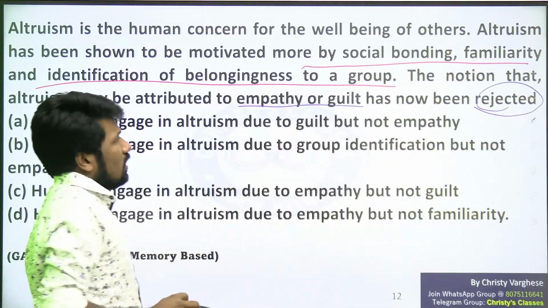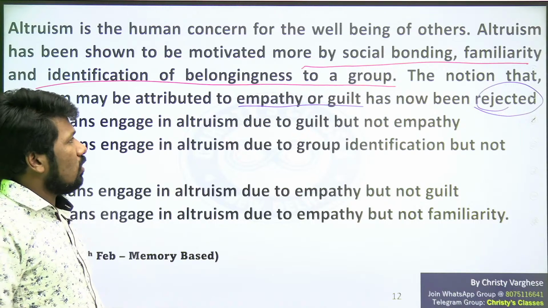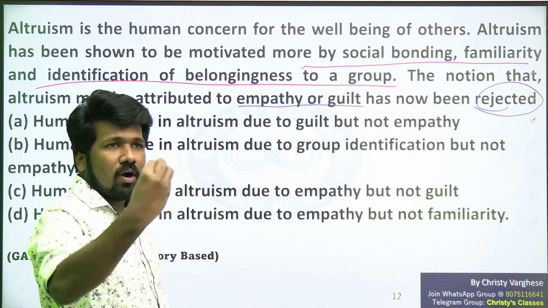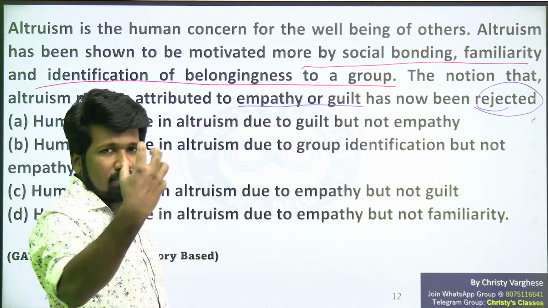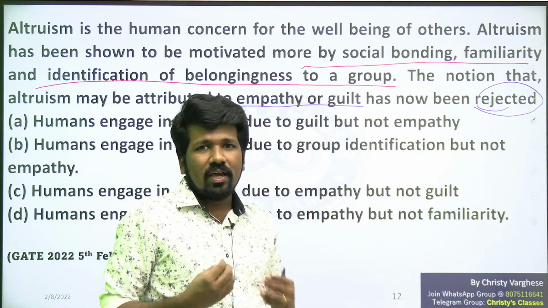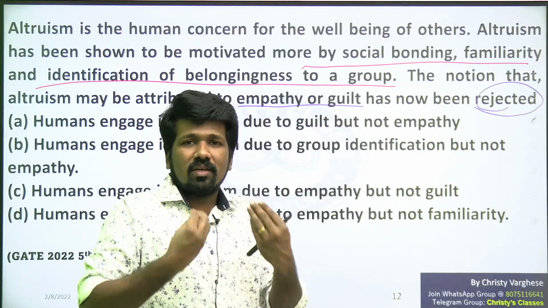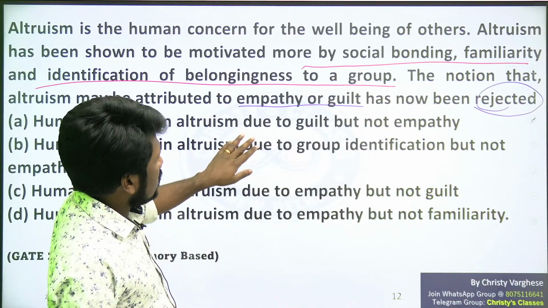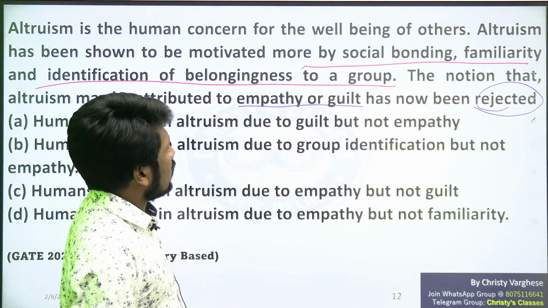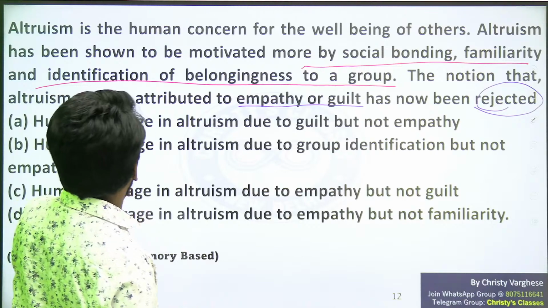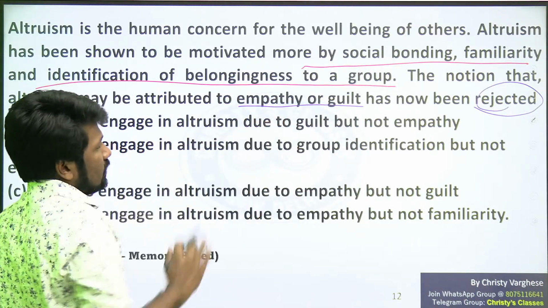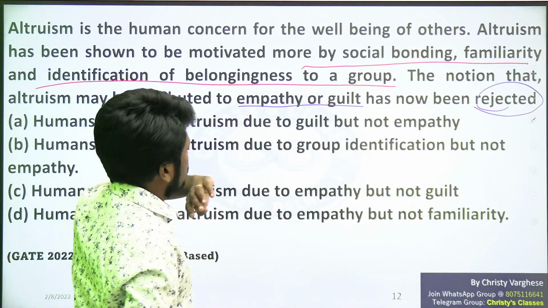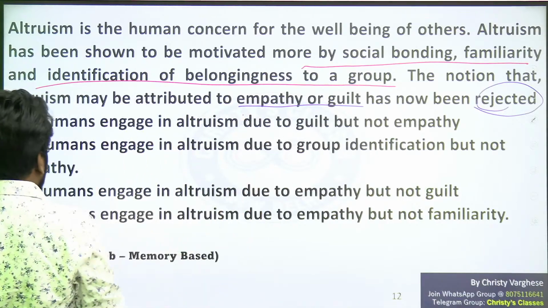The keyword rejected is very important. Empathy and guilt are not the reasons for altruism. Empathy means, as I told, feeling exactly what another person feels or thinking from his perspective. Guilt means being worried about something we have done wrong. So the idea that altruism is attributed to guilt or empathy is rejected. The reasons for altruism are social bonding, familiarity and identification of belongingness to a group, not empathy or guilt. This is what we understood.